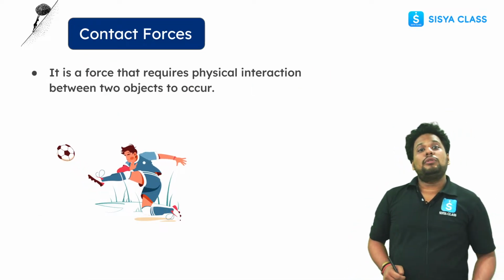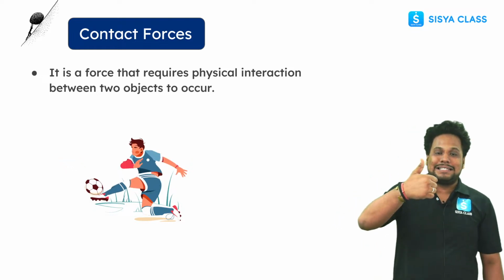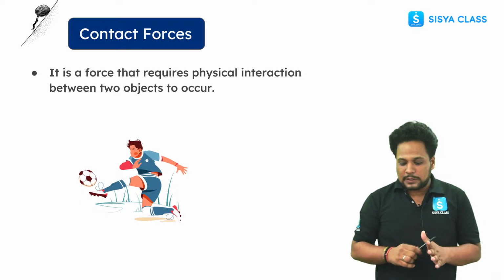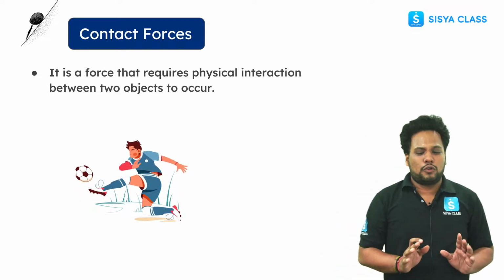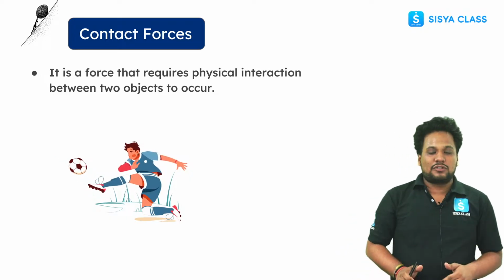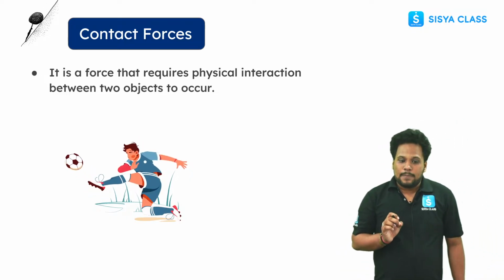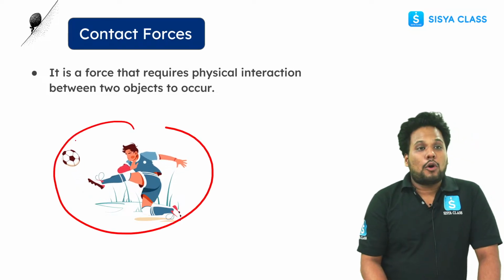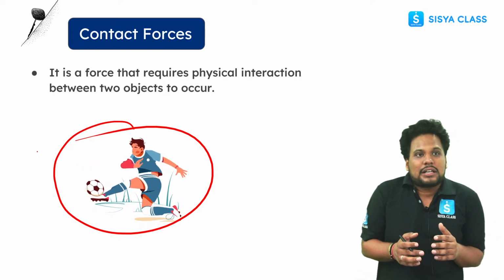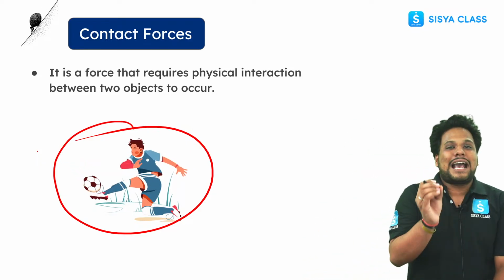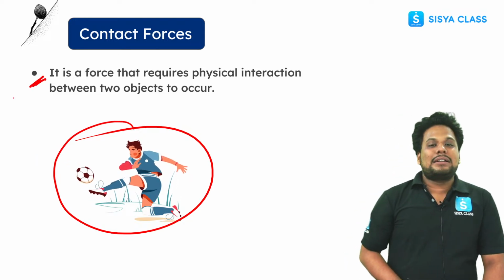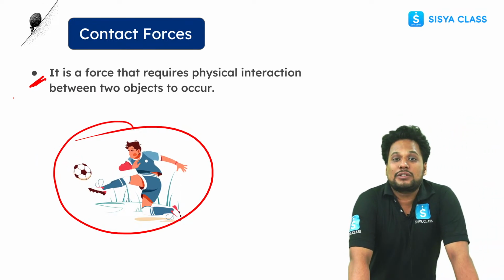Now there are 2 categories of forces. One is contact and the second is non-contact. Let's suppose I want to push this object. I have to make contact with it, so physical touch is required. If you want to kick a ball, you also require physical touch. Without it you cannot move that ball. Those types of forces are known as contact force. It is a force that requires physical interaction between 2 objects.